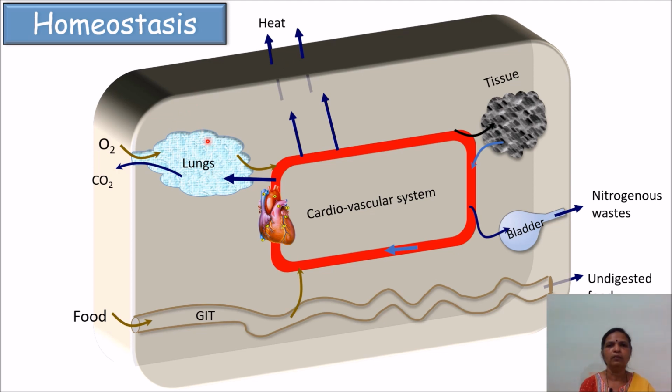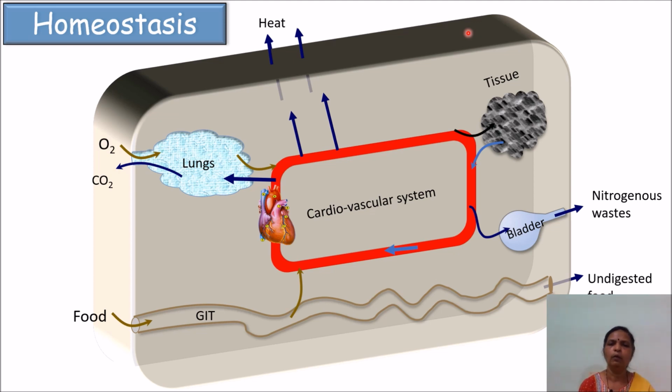This part represents the respiratory system, which obtains oxygen from the atmosphere and excretes carbon dioxide back into the atmosphere. Whereas this lower tube-like structure represents our gastrointestinal tract, which obtains food material through which nutrients will be absorbed from the gut, and then undigested material will be excreted from the body through the anus.